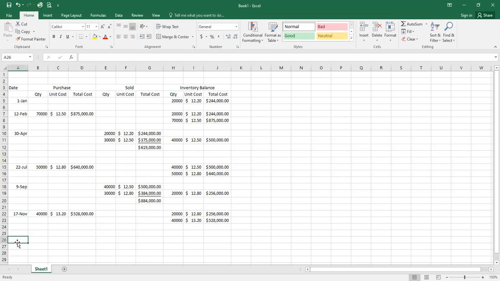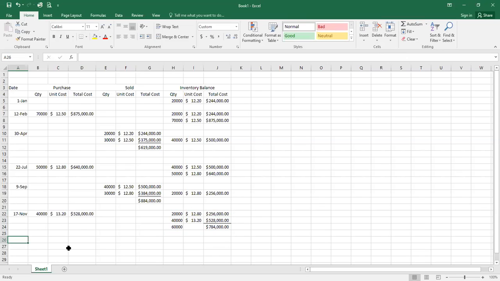Finally, December 31st. The ending inventory on hand is 60,000 units. And that's how many are there. So we didn't sell anything else or buy anything else from November 17th moving forward.